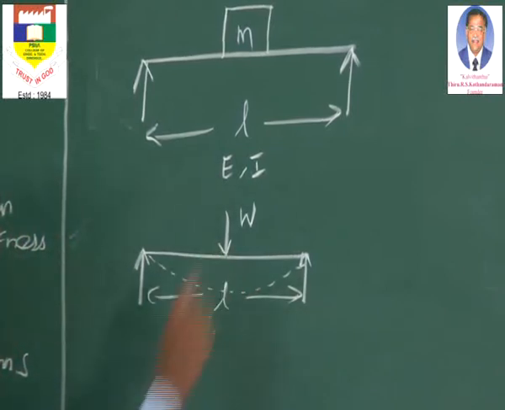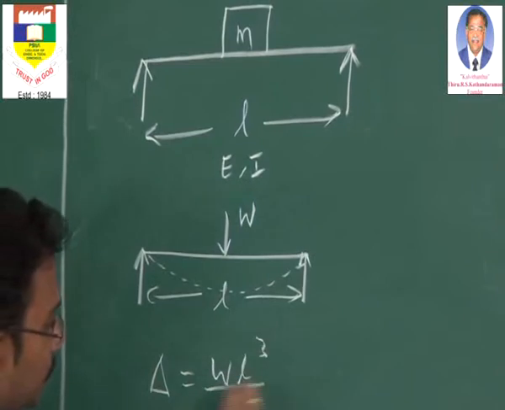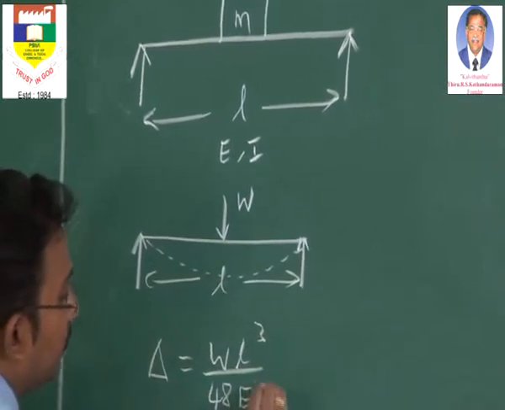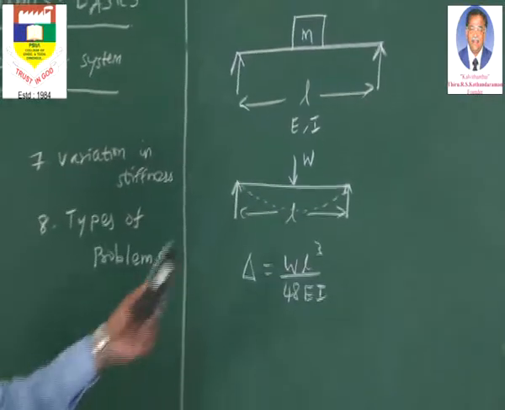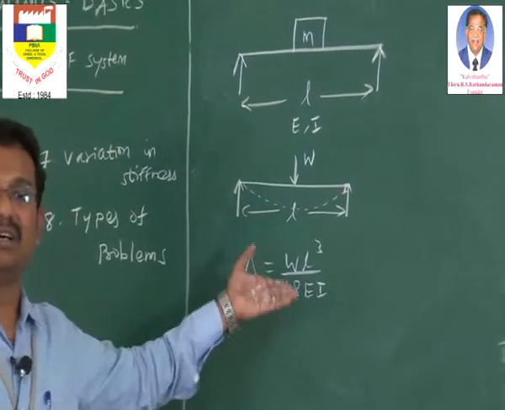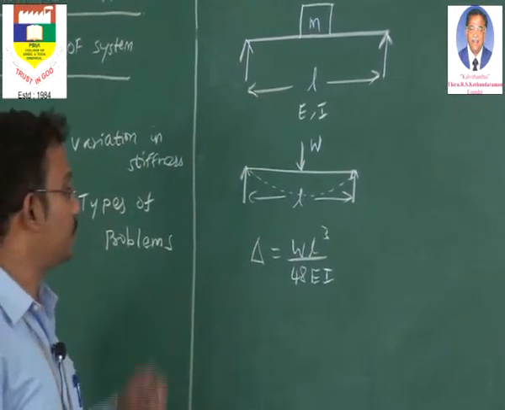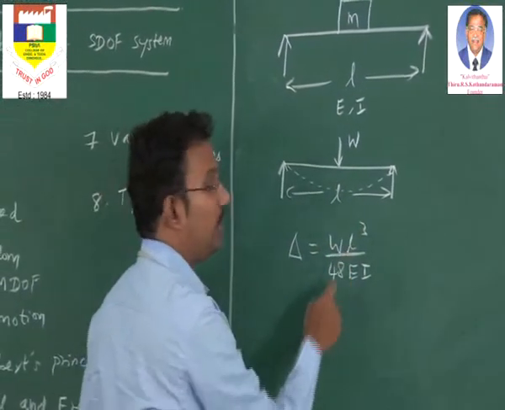This here is delta. This delta is nothing but WL cube by 48 EI. This is one of the very common formulas many of us will be knowing. In fact, this was taught in the third semester of BE Civil Engineering in Mechanics of Solids. So WL cube by 48 EI.